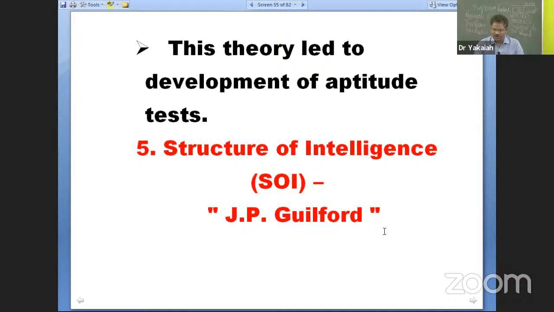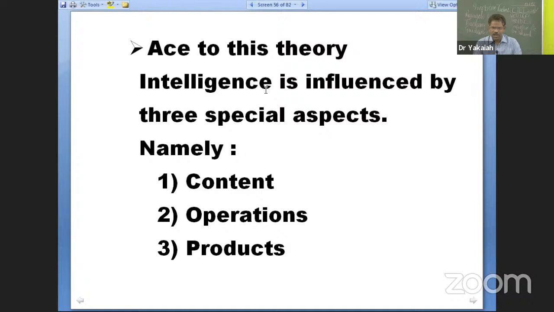According to this theory, intelligence is influenced by three special aspects. He did not say factors. The keyword used by Guilford is aspects, or special aspects of intelligence.